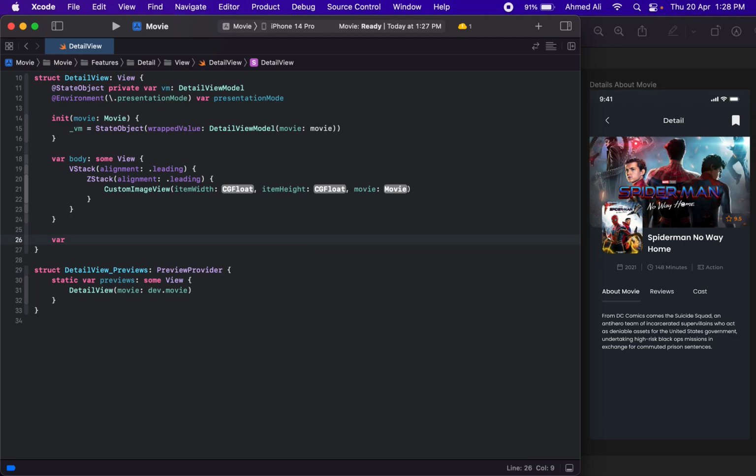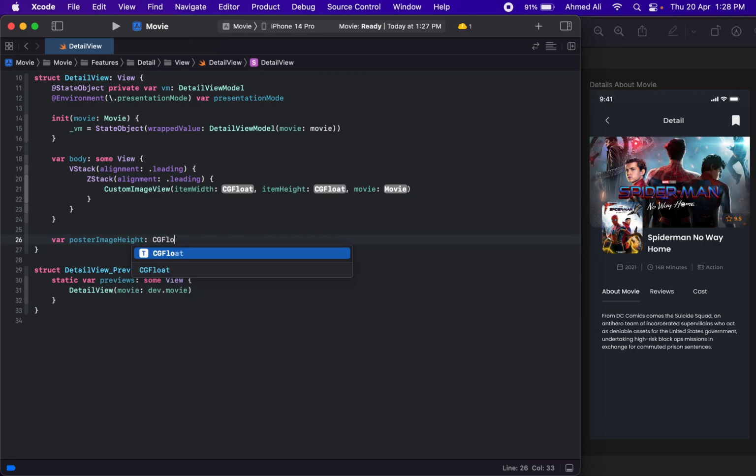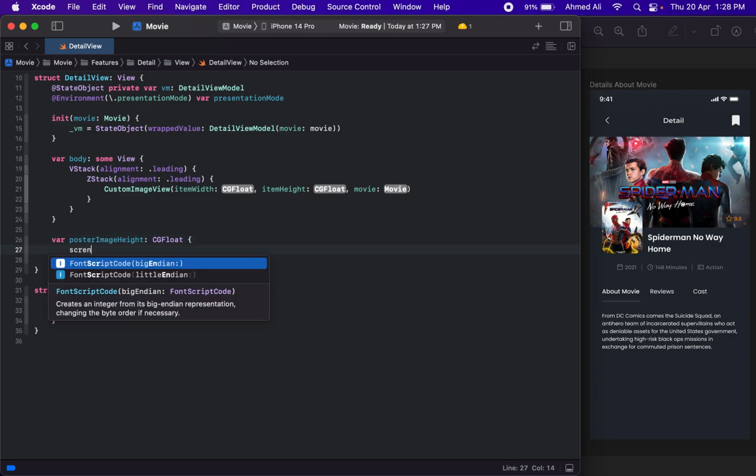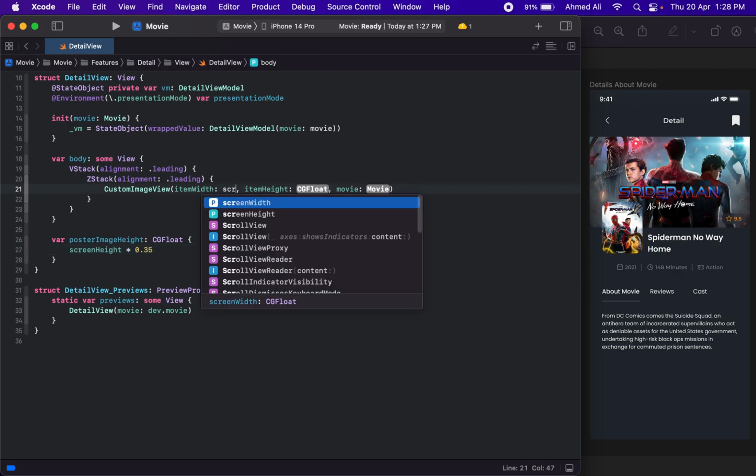Let's name it posterImageHeight, and this should be a CGFloat, and we already have a screen height, so we just have to multiply it by maybe 35% of the screen. For the width, we will use the screen width.